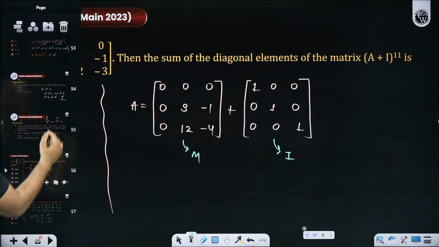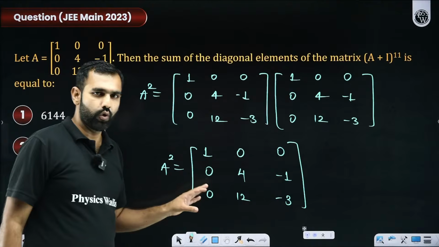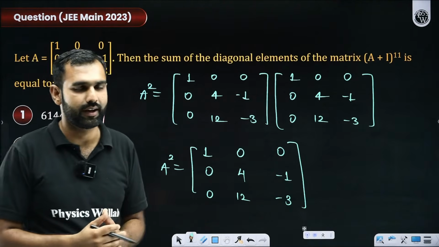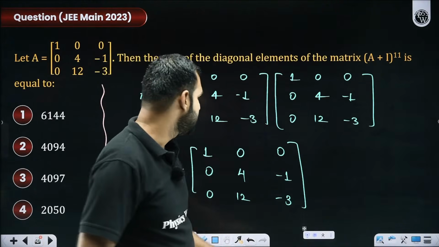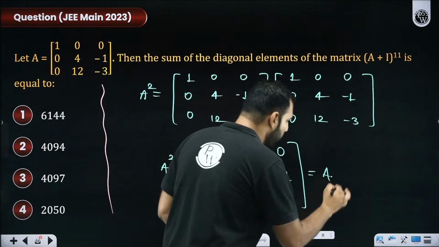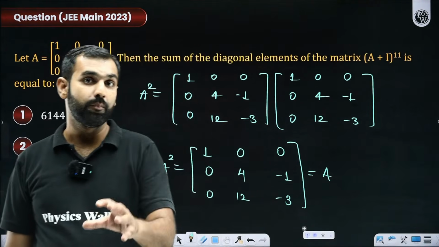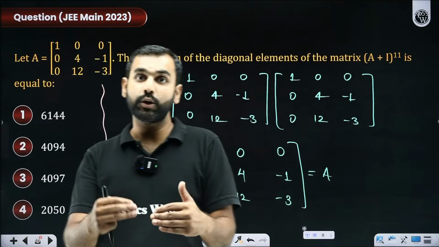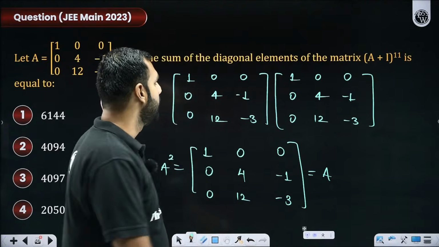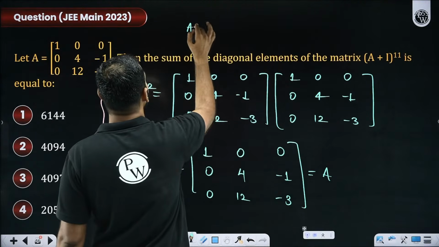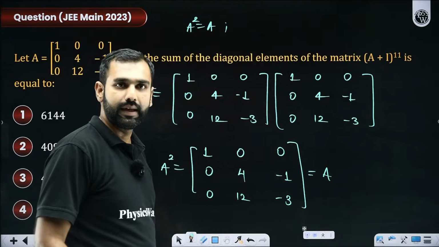What have I gotten luckily? Skip that previous method which I was using here. That is not very relevant in this question. Focus on this method which we have finally cracked. I hope you all realize that A square is turning out to be A only. What does it mean? Does it not mean that A is an idempotent matrix, which means A square, A cube, A to the power 4, and all the higher powers of A are going to be A only? Now, let's crack this. Since A square is A, all the higher powers of A will be A only.